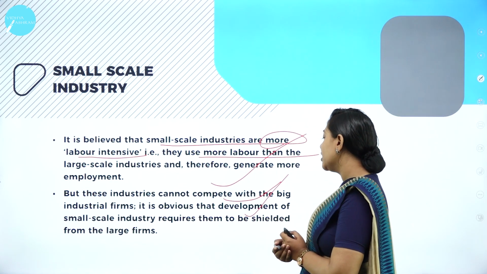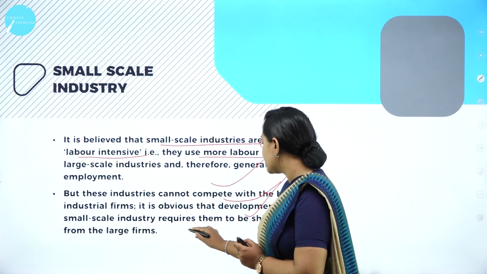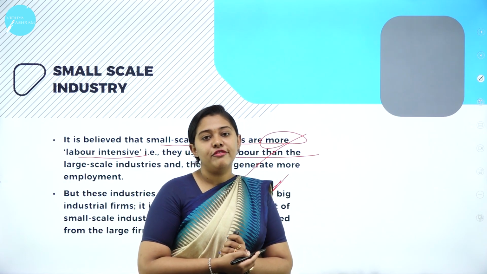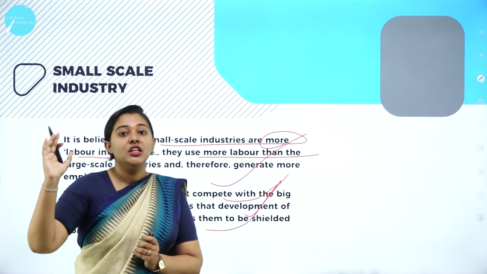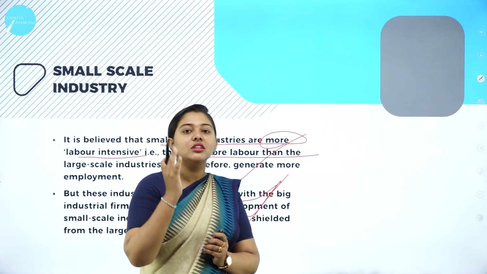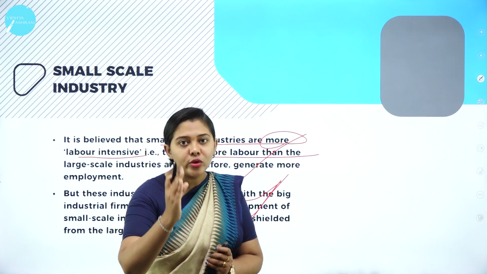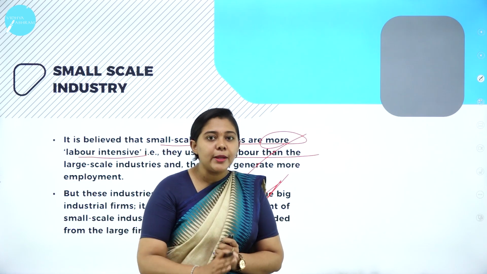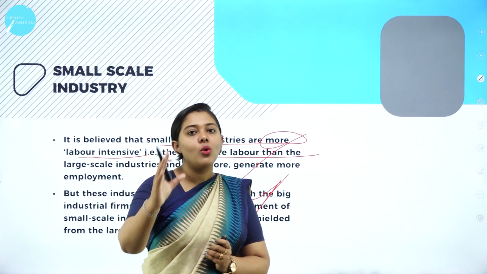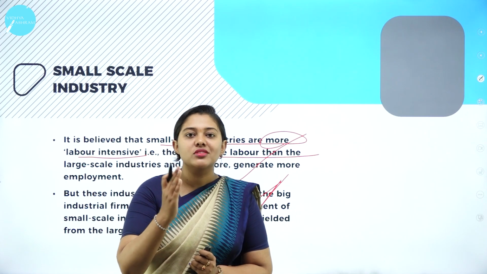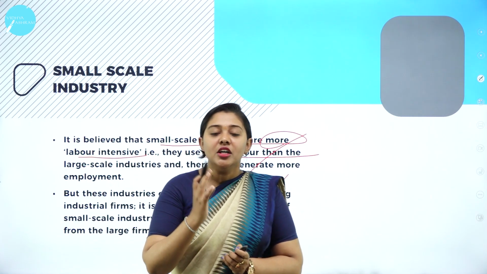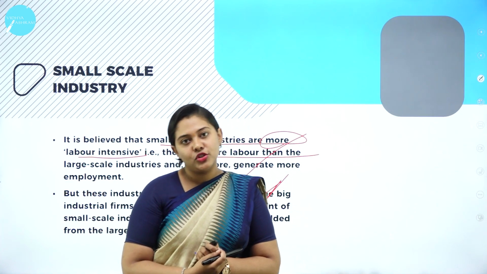It is obvious that the development of small scale industries required them to be shielded from the large scale firms. So they cannot compete with the large scale firms, but for the development and betterment of rural people, small scale industries were very much initiated, and this also contributed to the gross domestic product. During that period, it contributed a lot to the GDP.